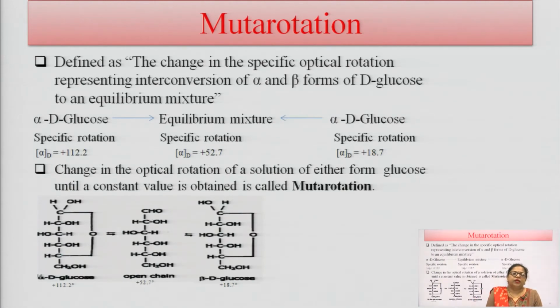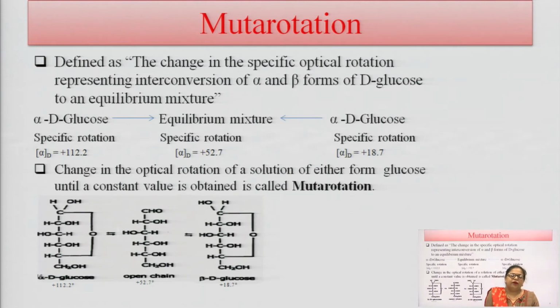The next property is mutarotation. Normally alpha D glucose or beta D glucose, when dissolved in water, show specific rotation. Alpha D glucose shows a specific rotation of 112.2 degrees, and beta D glucose shows a specific rotation of 18.7.